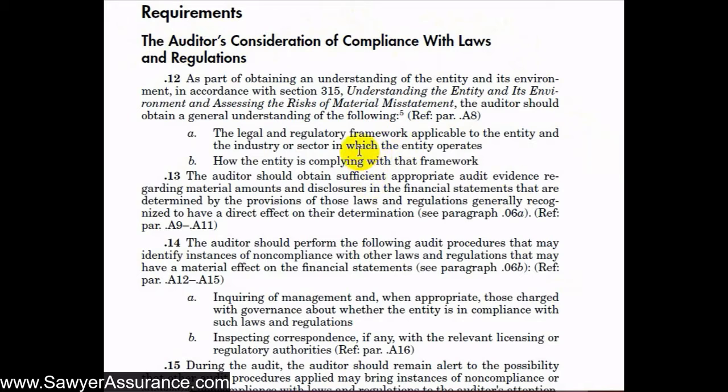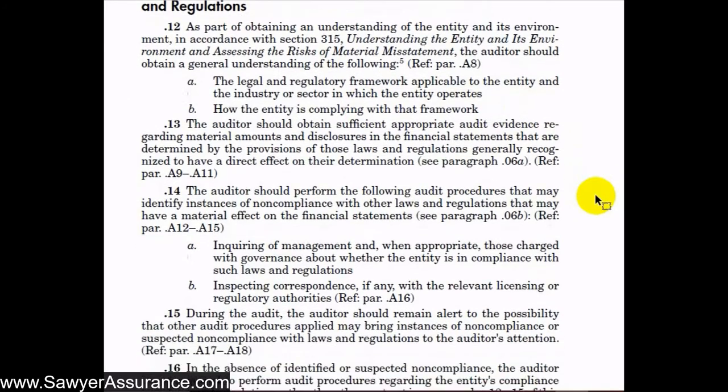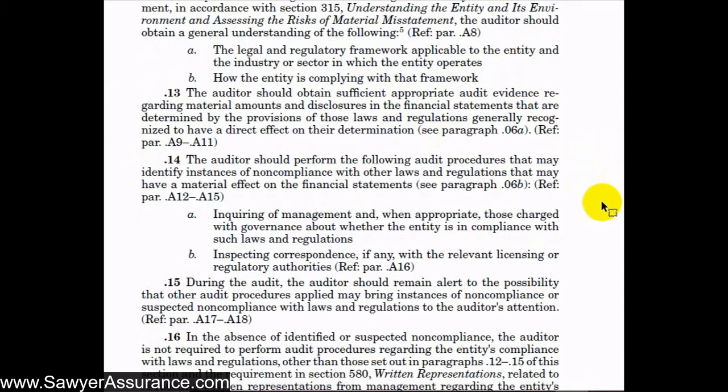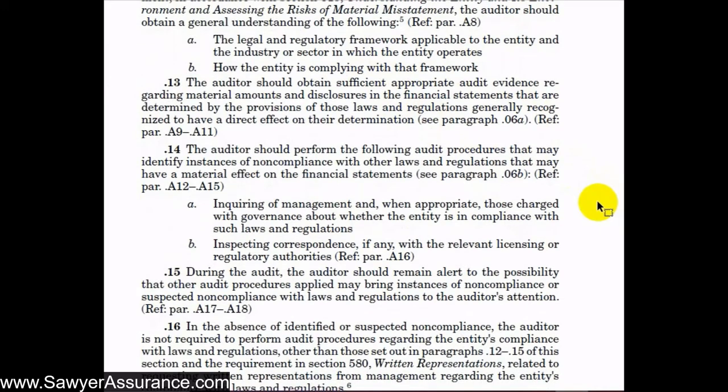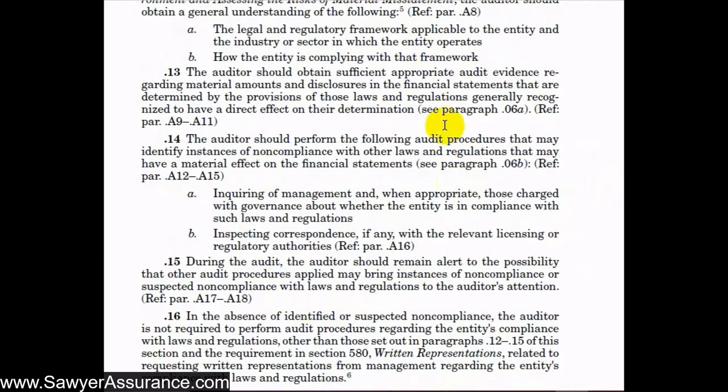We have to understand the entity and the regulations and laws that it's required to follow, and use our professional judgment to understand if it seems like they might not be in compliance with their laws and regulations, and inspect documents if we feel like it's important. But that's kind of the extent of the requirements we have in this section, aside from written representations, which we'll talk about in a later video.